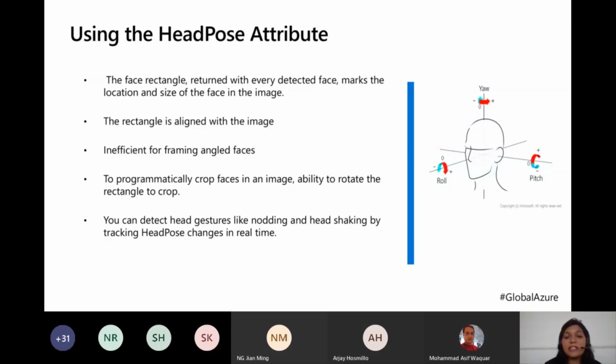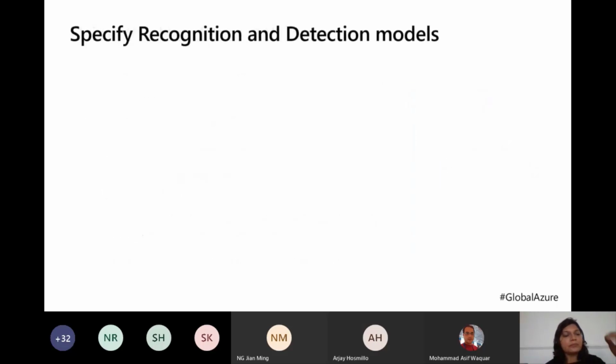And then you can detect head gestures like nodding and shaking by tracking this head pose attribute in real time. This is what you can use as a custom liveness detector. Liveness detection determines how live or how real that object is, and that it's not a spoof, not a fake trying to bypass security norms, fool the computer vision and hack its way into systems.